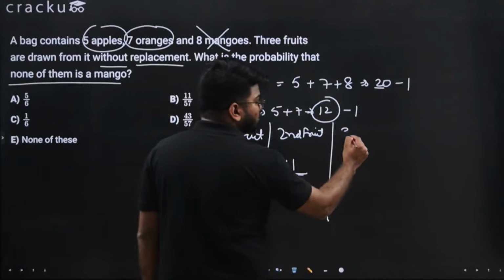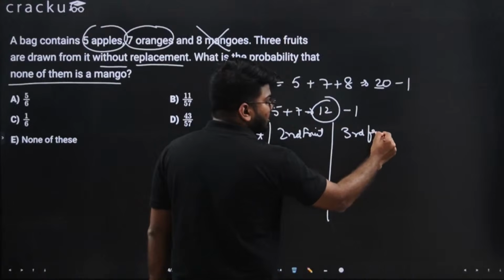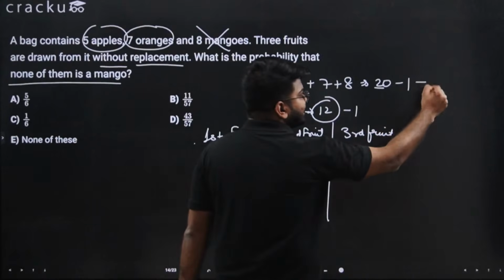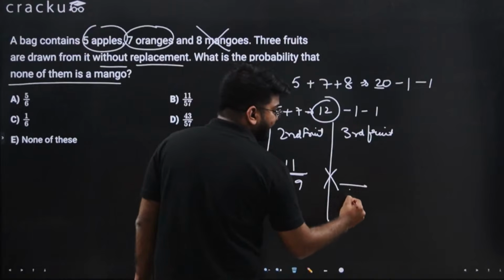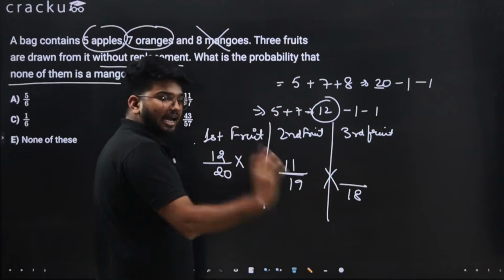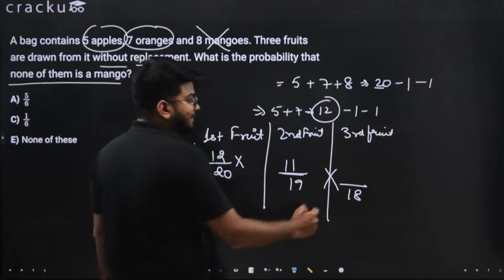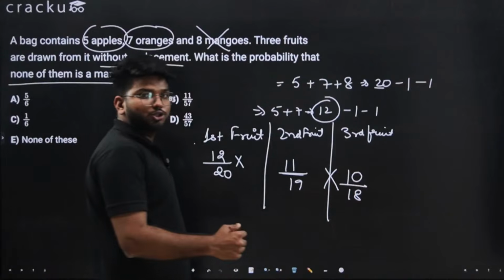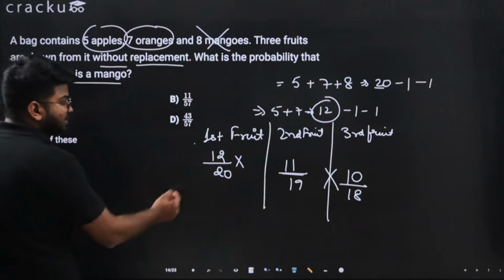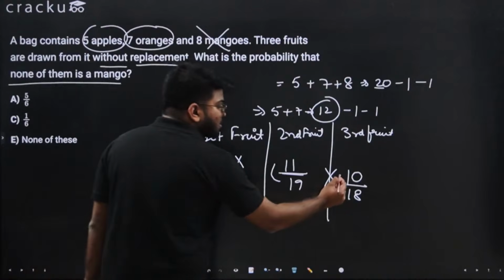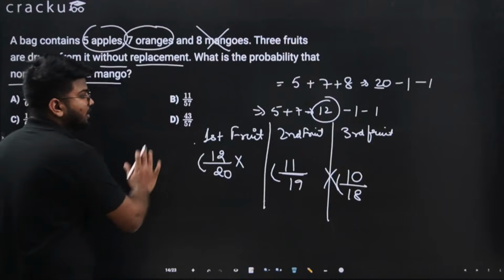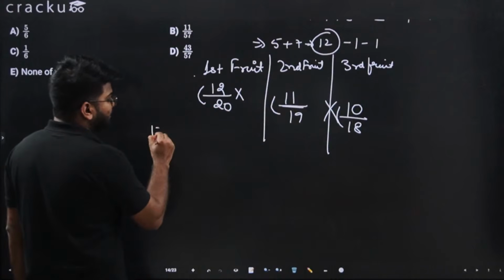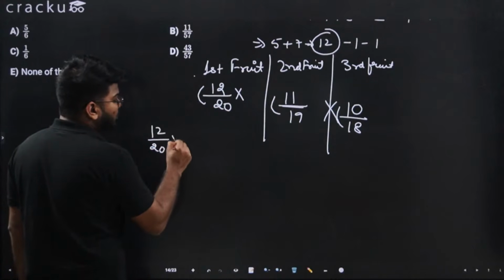Similarly for the third fruit, you have already taken out one more. Now you have 18 fruits left, and from 18 you want 10 because you don't want a mango. In each case, the gap is 8, and the 8 are the mangoes you don't want. So the probability will be the multiplication of all these 3 probabilities.